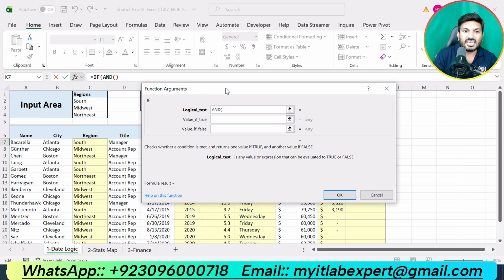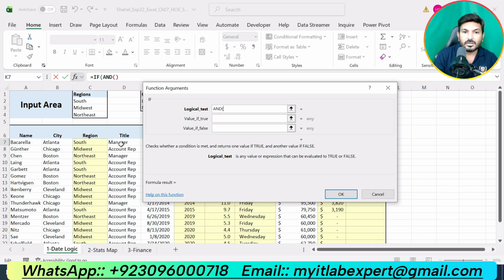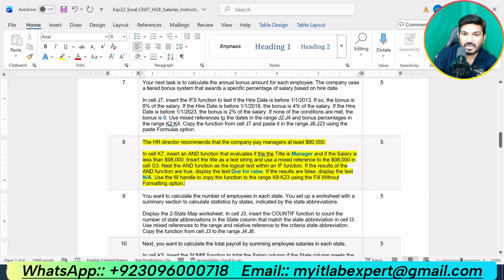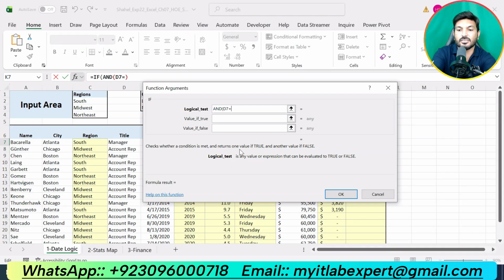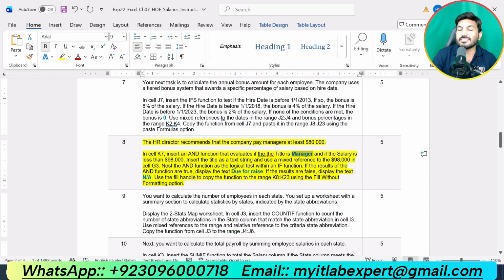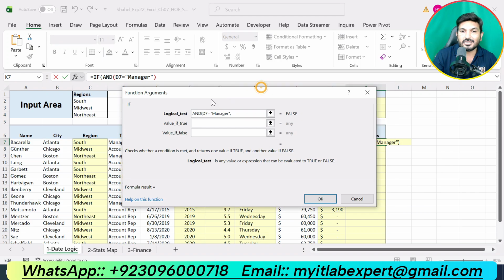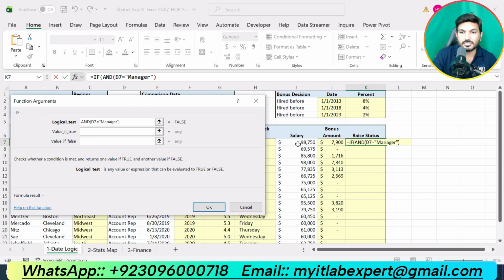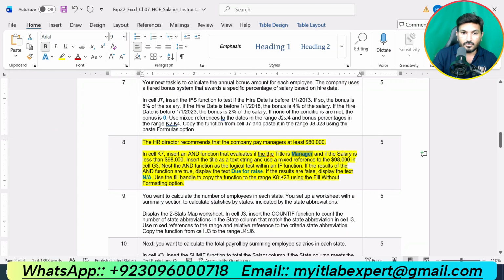That means if D7 is equal to manager, that is our first condition. And the other condition is if the salary is less than 98,000. Salary is given in cell I7. That means if I7 is less than 98,000.